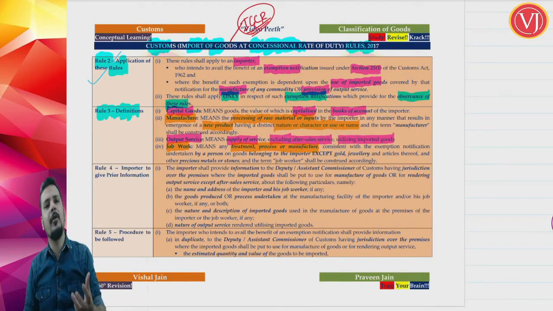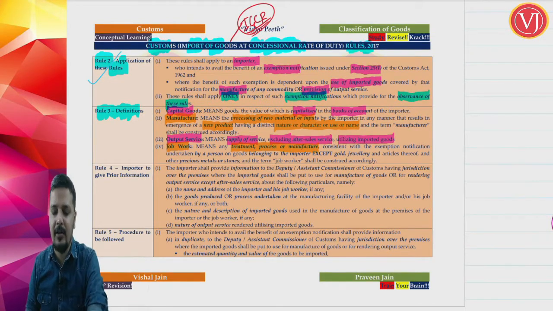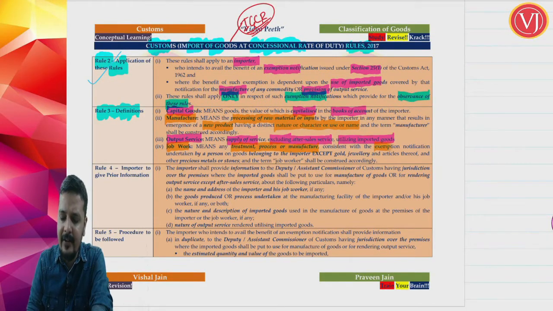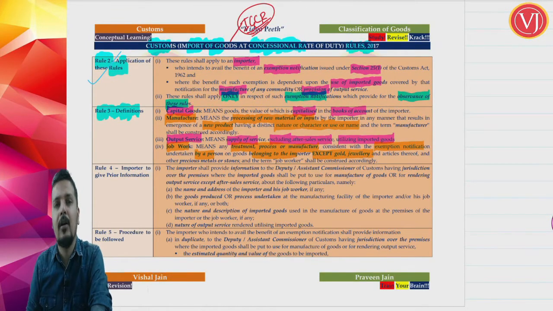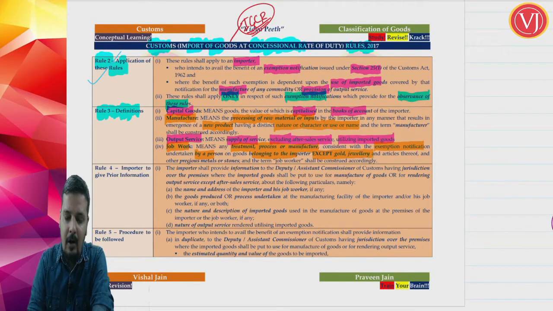So, the job worker is doing any treatment or process of manufacture which is consistent with the exemption notification, undertaken by a person on goods belonging to the importer, but he should not be engaged in job working of gold, jewelry or articles thereof, precious metals and stones.